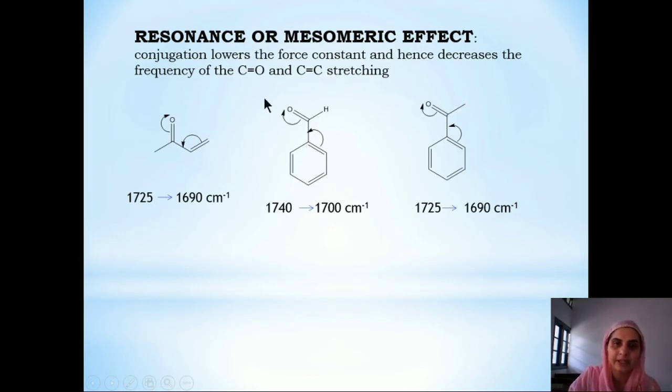This means that the bond strength decreases, force constant will decrease and the wave number will also decrease. Further, if we take the example of formaldehyde, in case of formaldehyde, CO stretching occurs at 1740. But if we replace one of the hydrogen with this phenyl group, now because of resonance, this wave number will decrease to 1700 as the double bond factor of this bond will get converted into single bond factor. Similar is in this case.